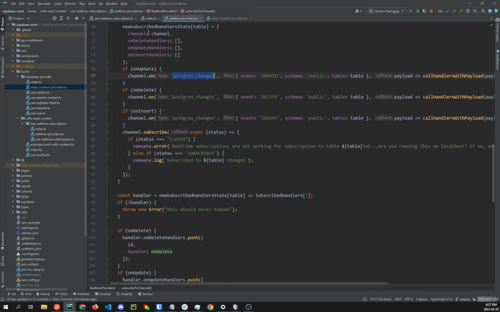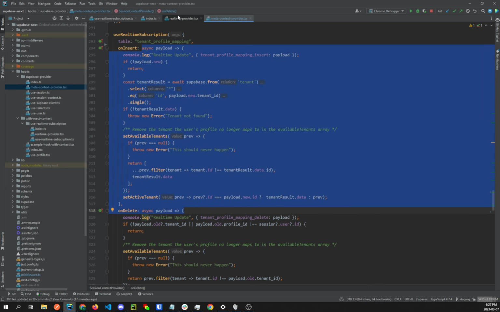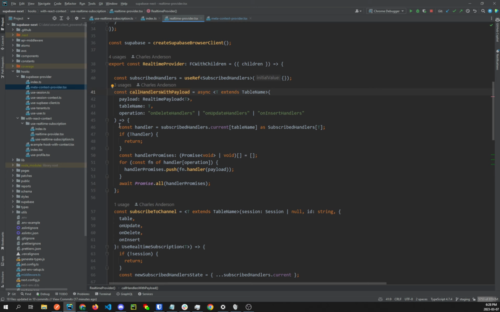And then when you call the hook, useRealtimeSubscriptions, it's going to add the callbacks we provide to the list of callbacks that are fired when that event fires.